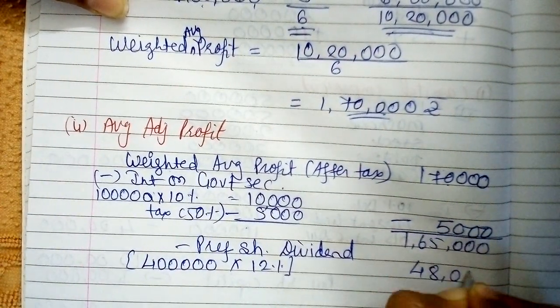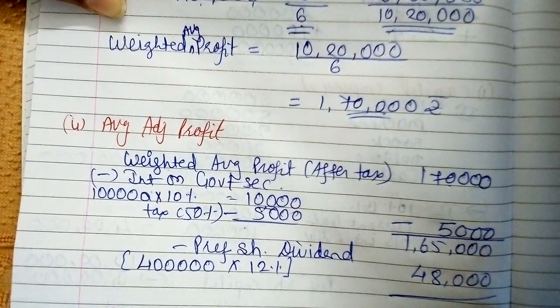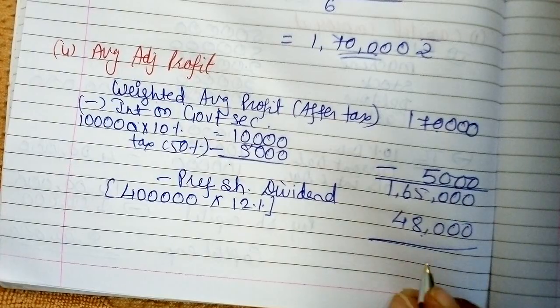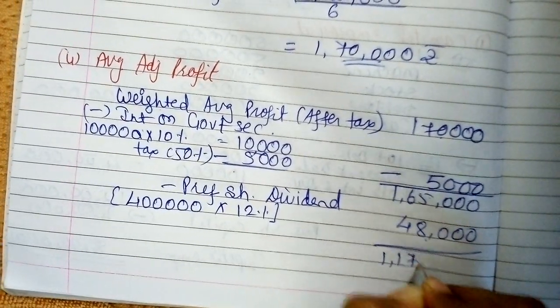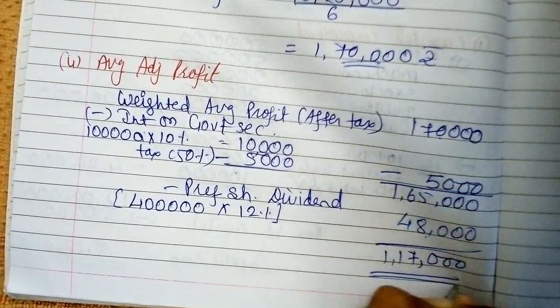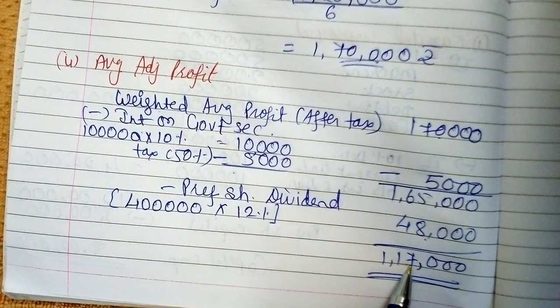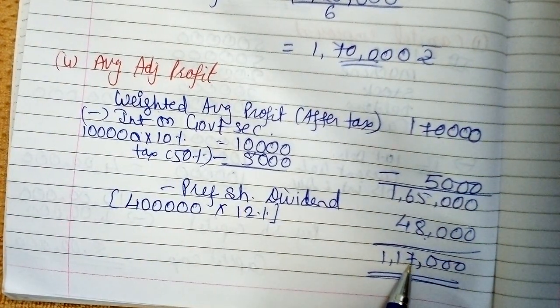So 48,000. So 1,65,000 minus 48,000 comes to 1,17,000. So this represents my average adjusted profit.